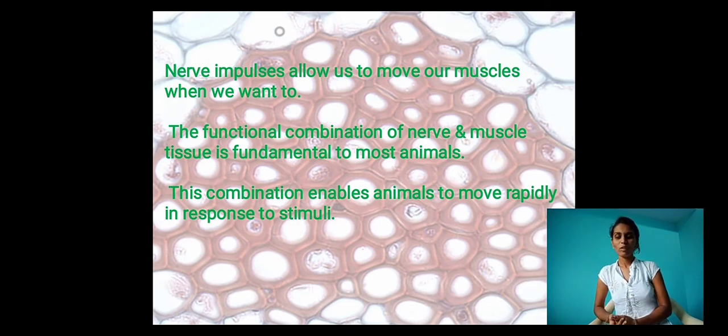The functional combination of nerve and muscle tissue is fundamental to most animals. Animals need quick responses to stimuli, and this combination enables them to move rapidly in response to a stimulus. This is a very important structure: nerve cells, or neurons, or nervous tissues.